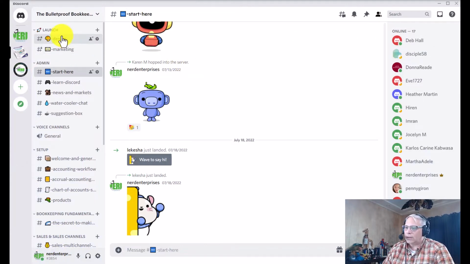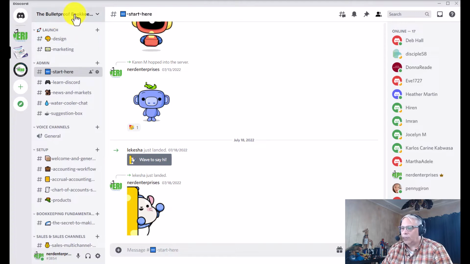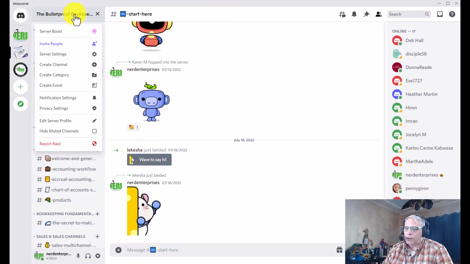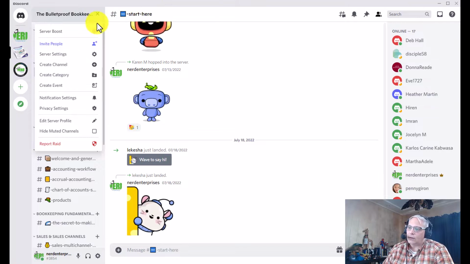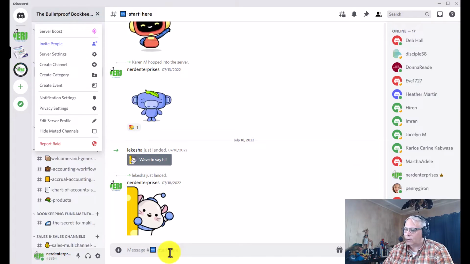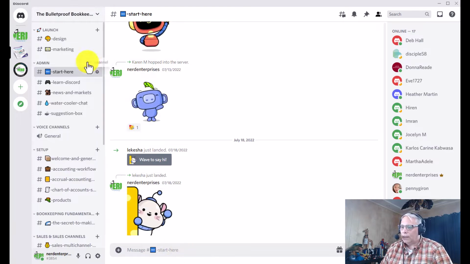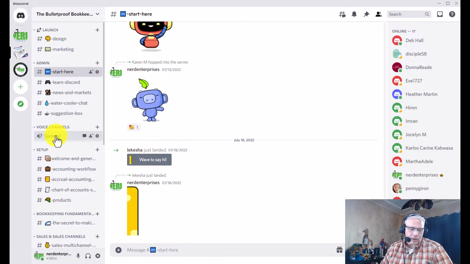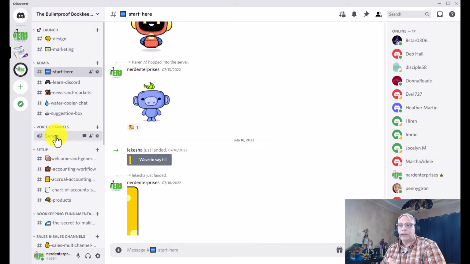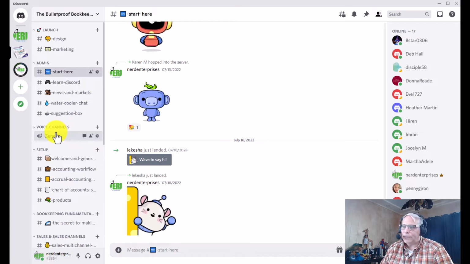Now, you don't see these two channels here. On the left, this whole thing is called the Bulletproof Bookkeeping for e-commerce accounting server. When you're on Discord, what you have are Discord servers. It's kind of comparable to what Slack calls a workspace. And then on the left, you have all the channels. With Discord, there are different kinds of channels. Most of these are text channels, but I've got space here for voice channels. So if we ever wanted to do an audio-only call and discuss any questions people have, that's how I'll use this.